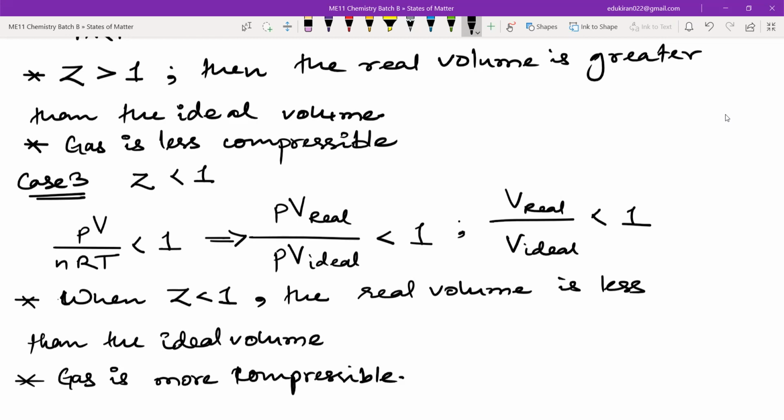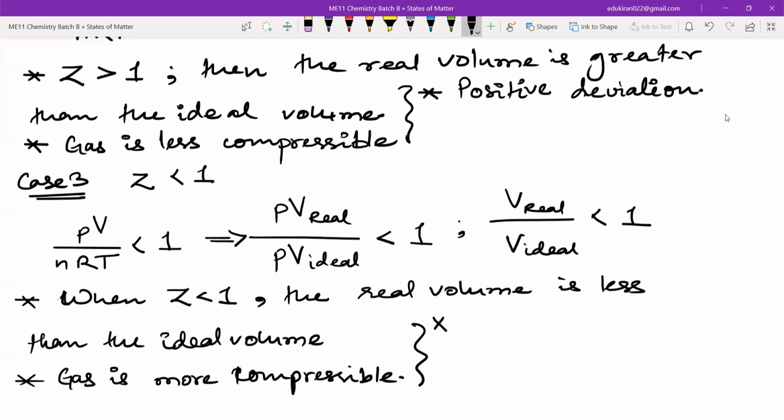Okay, right, one more point I forgot, the main point here. When Z is greater than 1, it is known as positive deviation. When volume is high, it is known as positive deviation. And this is known as negative deviation. When the volume is less, it is known as negative deviation.